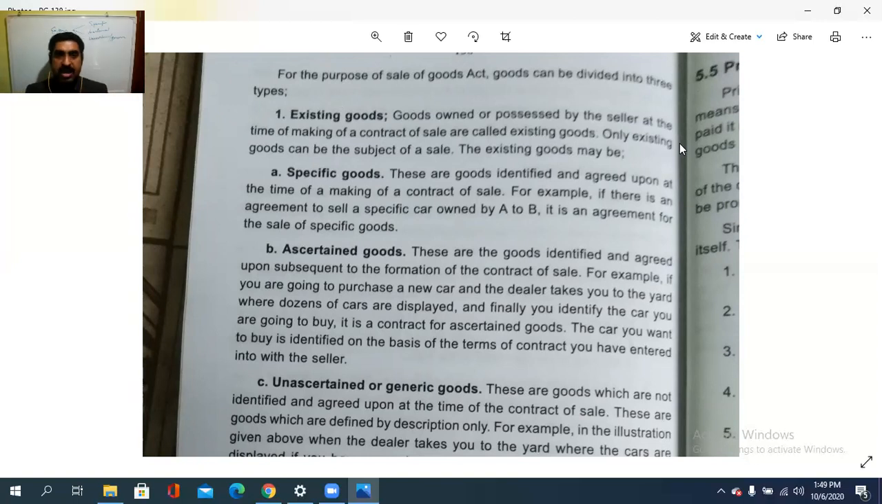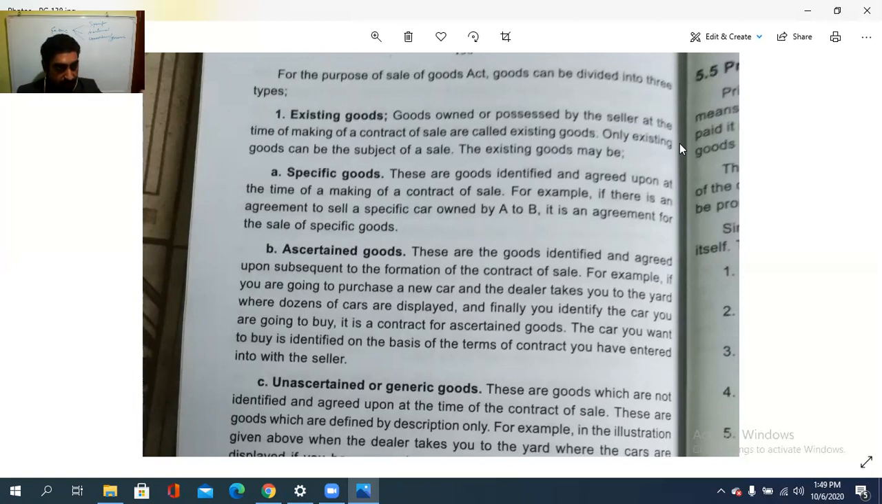The existing goods may be specific, ascertained, and unascertained. So, what is a specific good? These are the goods identified and agreed upon at the time of making a contract of sale. For example, if there is an agreement to sell a specific car owned by A to B, it is an agreement for the sale of specific goods.